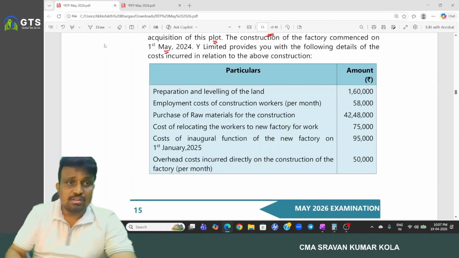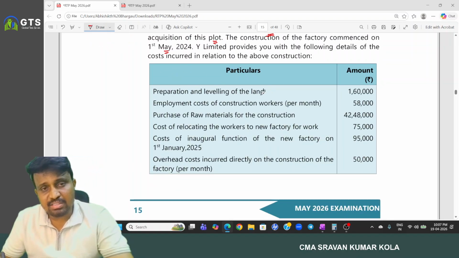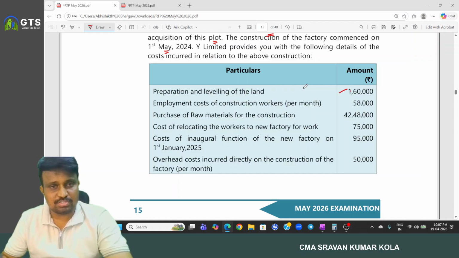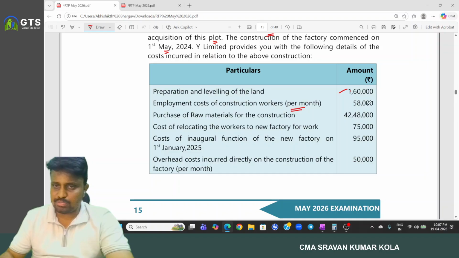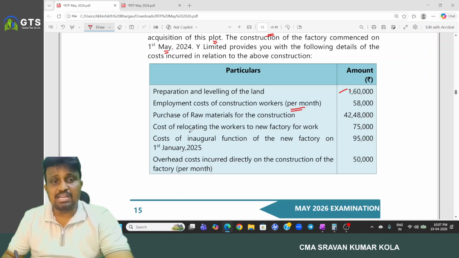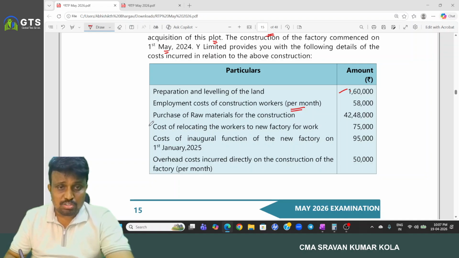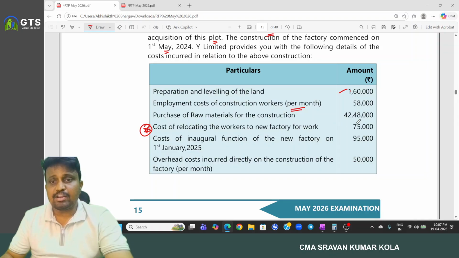Y Limited provides the following details of the cost incurred in relation to the construction. Preparing and leveling of the land 1 lakh 60,000, and employment cost of the construction workers per month. Based on how many months they do the construction, we have to consider it. Purchase of the raw material. The cost of relocation of the workers cannot be capitalized.